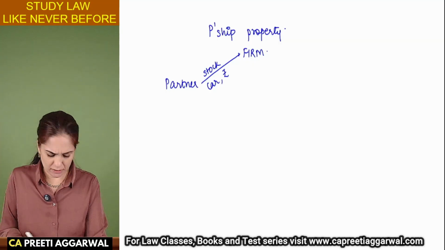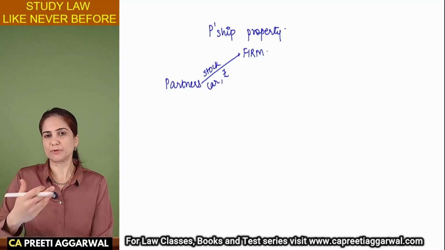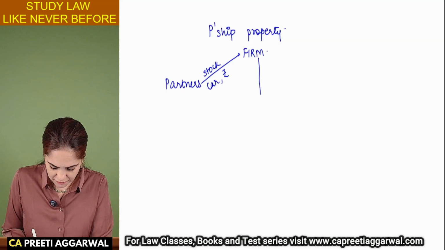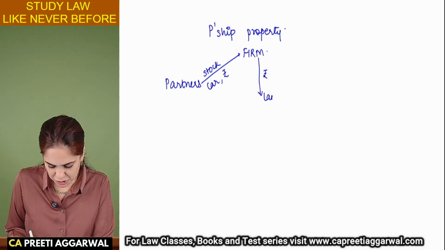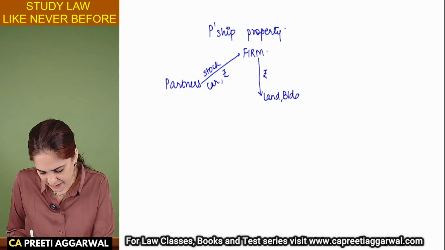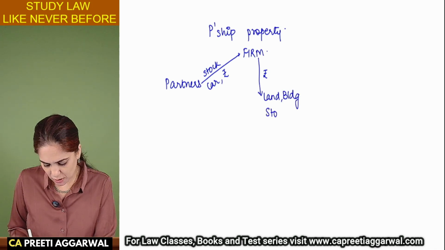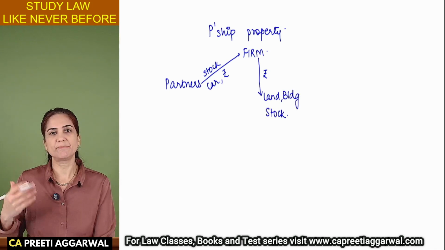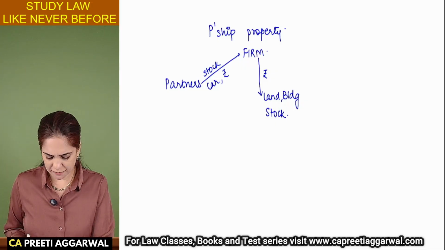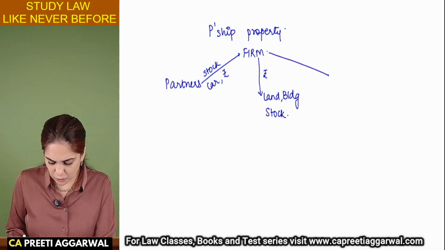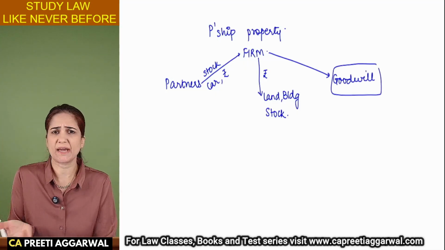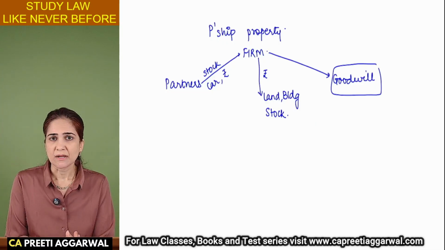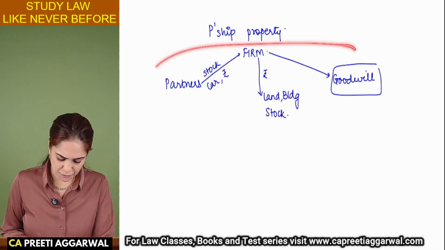So whatever the partners have brought in as their contribution to the firm, and whatever the firm has purchased, like land, a building, some stock, all this is partnership property. All this belongs to the firm. Also, goodwill is partnership property because goodwill can be bought and sold just like any other asset.